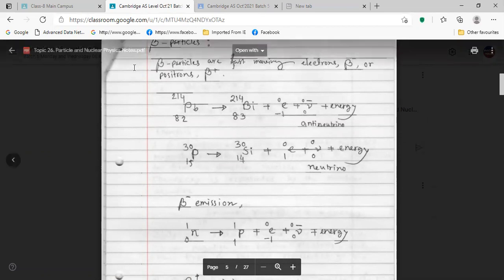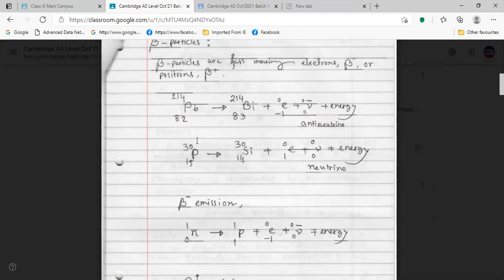So in the second equation, you see there is phosphorus. We have atomic number 15, and now atomic number is decreasing. It is coming 14. So 14 means one proton, or one positive charge, is less, right?